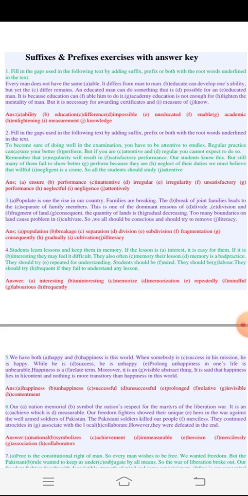So now we'll see what would be the answers. Every man does not have the same, here should be a noun. So able is a noun from, its noun is ability. So every man does not have the same ability. It differs from man to man. And next it comes, dash can develop one's ability. So education can develop one's ability, but yet the differ remains. So here there will be a noun, difference: yet the difference remains.